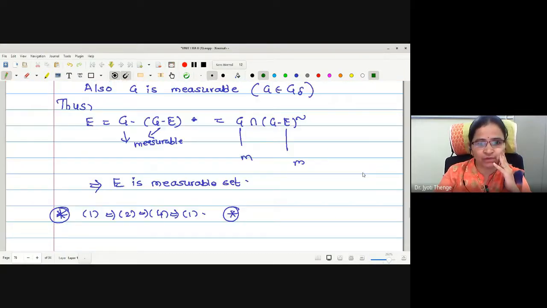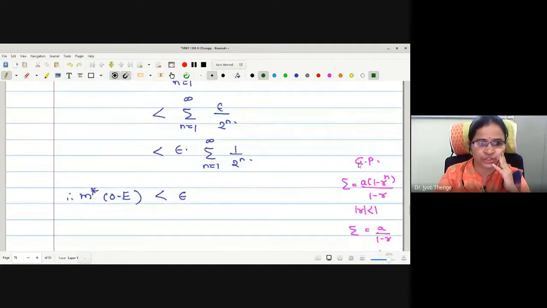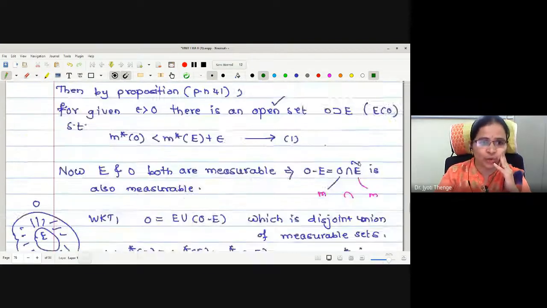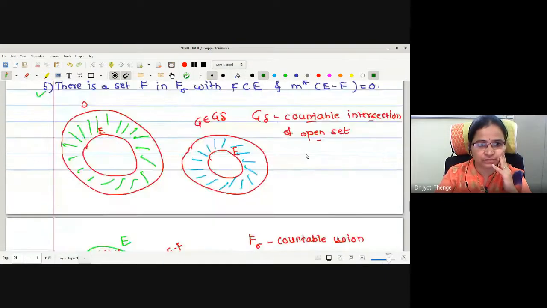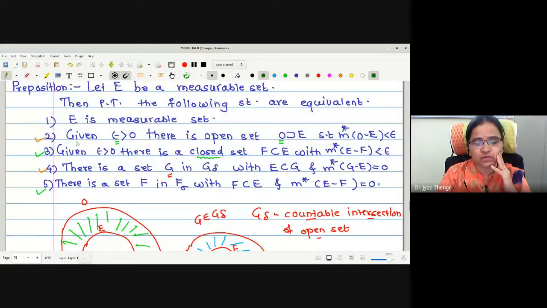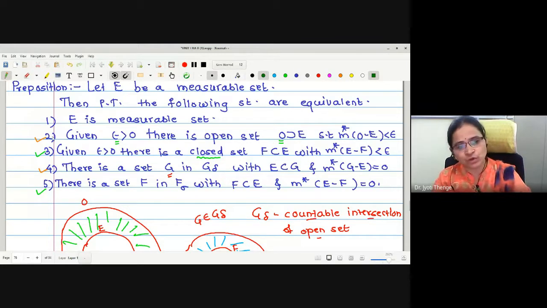But just have a look at statement number 2, which we have proved already. That 1 implies 2, right? What have we proved in this? 1 implies 2 will give us that for every epsilon greater than 0, there is an open set containing E with this kind of statement. Now I am going to use statement number 2 to prove statement number 3.